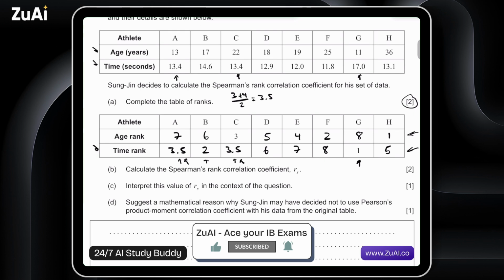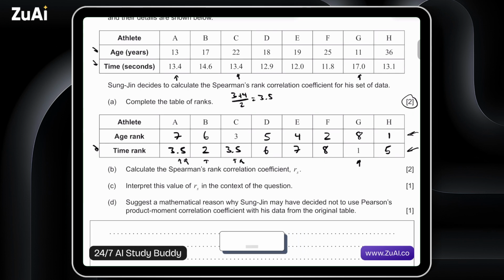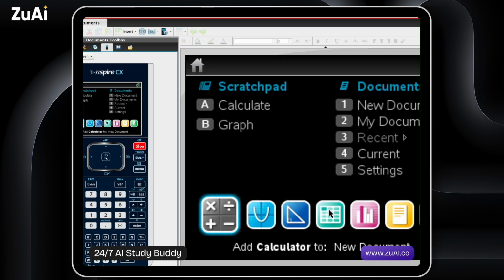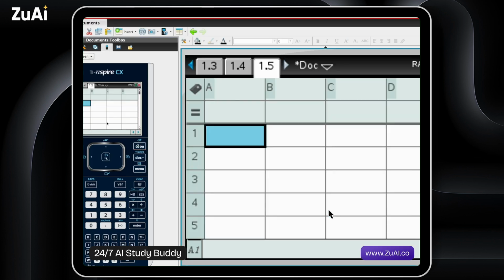Alright, part B asks us to make use of this table and asks us to calculate the Spearman's rank correlation coefficient, RS. Okay, so to work this out, we're going to go into spreadsheets and run 2 variable statistics. So let's go back to the document. Here we are in the calculator spreadsheets. Let's label X and Y. We could put A and T, age, time, but doesn't matter so much in this case.